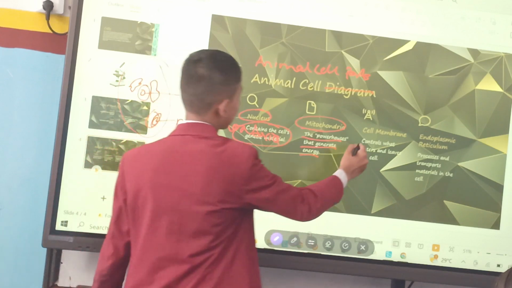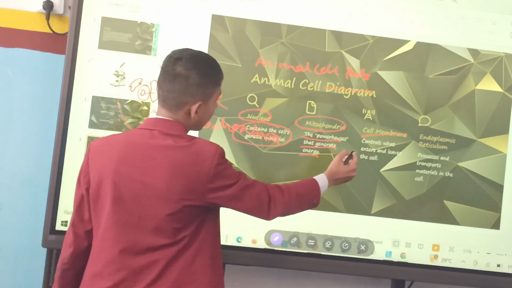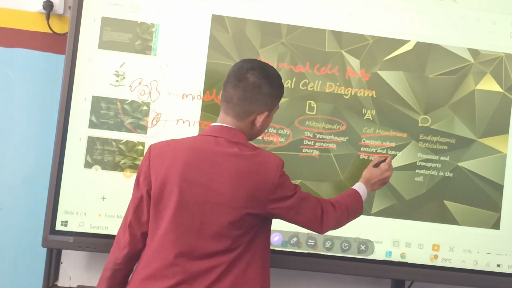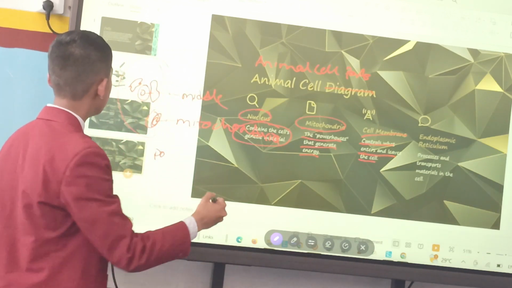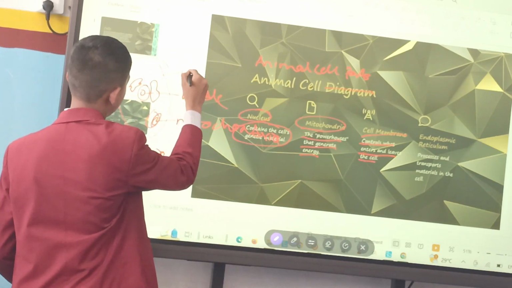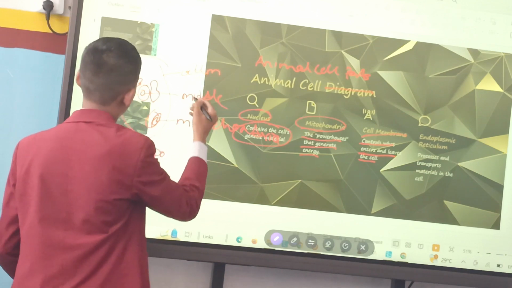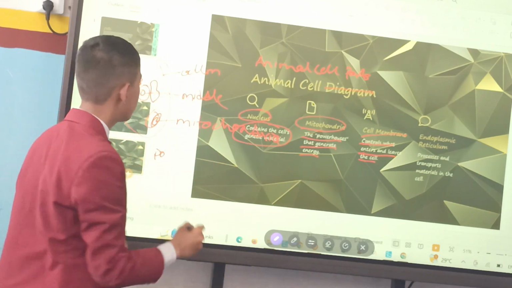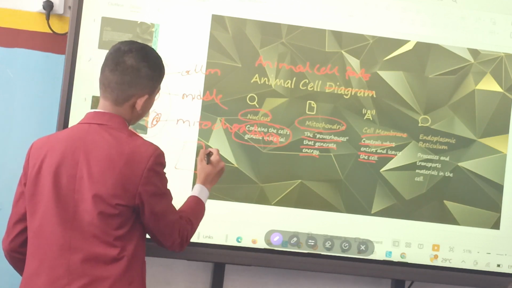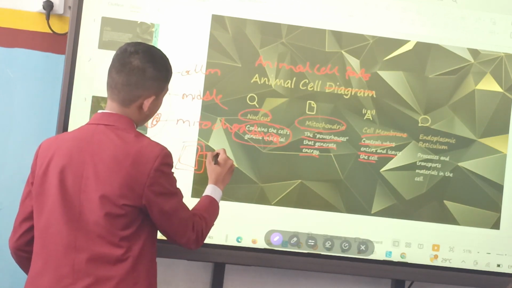The next one is given as cell membrane. The function of cell membrane is to control what enters and leaves the cell. I told as before, it is the cell membrane. Cell membrane is present in both plant cell and animal cell. But in plant cell, we can see that there was a wall too.